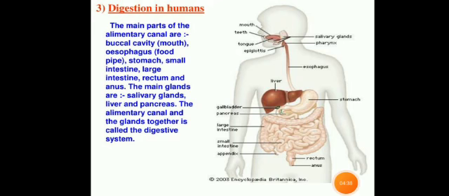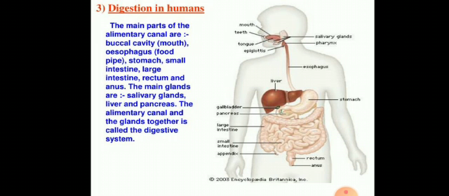Yes, students, now we'll discuss how food passes from the mouth up to the anus. First of all, the entry point of the alimentary canal is called the mouth, and food is taken in through the mouth. The food is put into the mouth with the help of hand, and this process, students, is called ingestion. Our mouth consists of teeth, tongue, and palate.